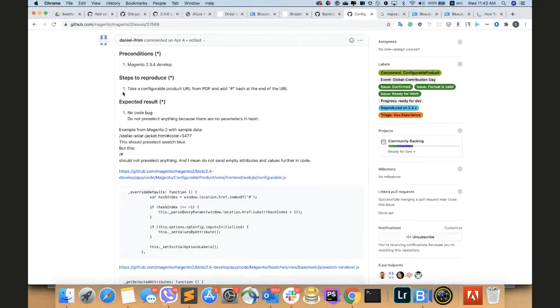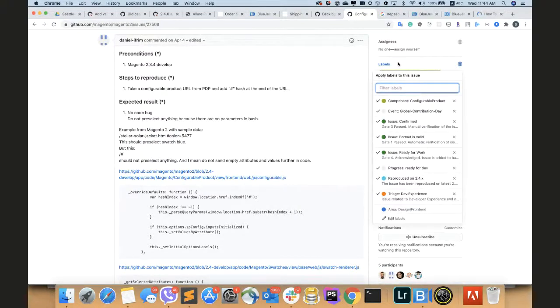I'm trying to get a sense of how frequently this will happen. I mean, it is a configurable product, which is quite popular. I would say a P3 S2 on this one. Yeah, agree. I'm not sure it's a very common situation because it can happen just if someone manually adds this hash to the URL, because by default we don't use this hash if we just open a configurable product.